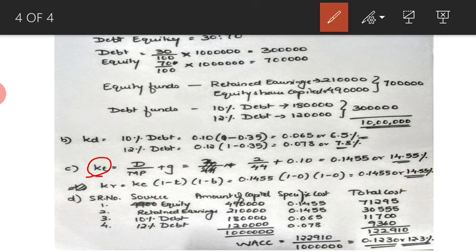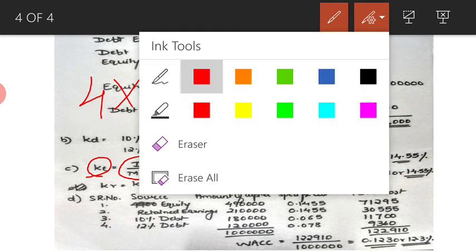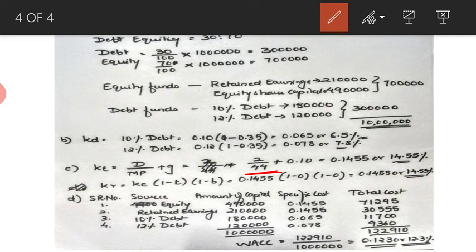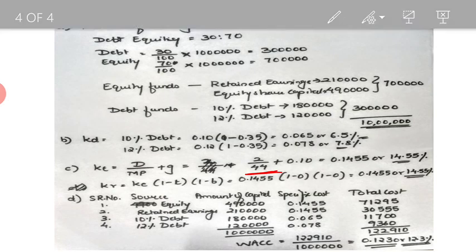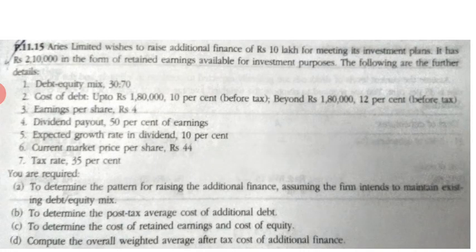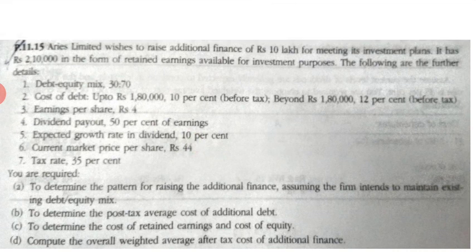How do we calculate cost of equity now? You have to use the dividend plus growth approach. So what is the dividend? It is 2 rupees. We have already calculated the dividend because the earnings was 4 rupees and into dividend payout of 50%, 4 rupees into 50% gives you 2 rupees. So 2 rupees is your dividend. Then divided by market price. Market price is already given to us, that is 44 rupees. If you see over here, the market price is already given, which is 44 rupees. And the growth rate is also given to us. If you go back to the question, see here the growth rate is also given as 10%. So with this, we go ahead with the solution.